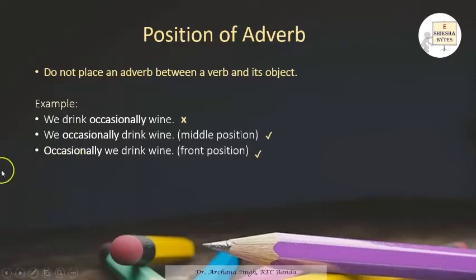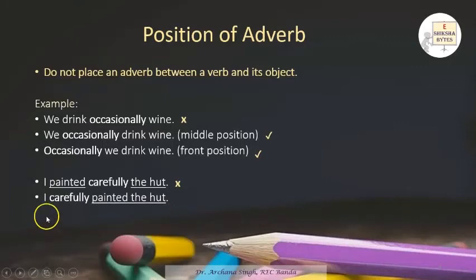In these three sentences, in the first sentence it is taking a position between the verb and its object. So that sentence is incorrect, but yes, it can take a position in the middle as well as in the front. Let's take another example. I painted carefully the hut. Painted is the verb, the hut is the object, and carefully is taking a mid position. So this sentence is incorrect.